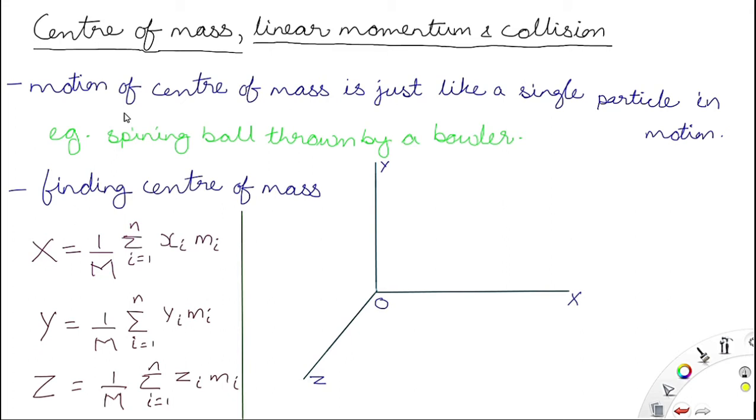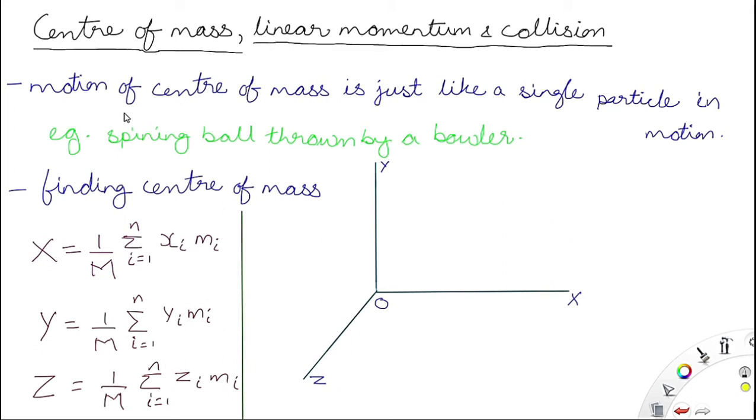Point object means the size of a point, one single particle, and all the mass that constitutes that body is assumed to be situated at that point. That point mass is known as center of mass. So center of mass is just like a single particle, meaning the motion of the center of mass is like a single particle in motion, because all the mass is assumed to be concentrated at the center of mass of the body.